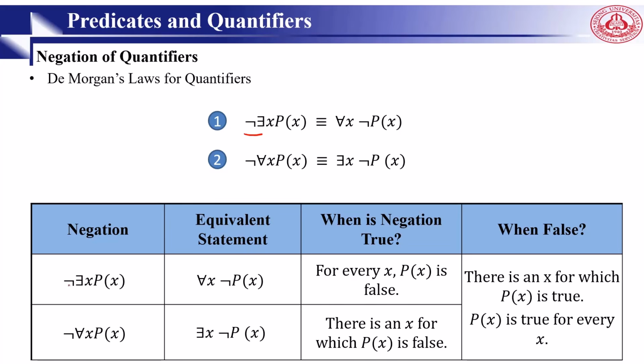So when we say there does not exist x for P(x), it means for all x not P(x). For every x, P(x) is false, and the negation is true when there is an x for which P(x) is true. And when we say not for all x P(x) equals there exists x where not P(x), this is true when there is an x for which P(x) is false.